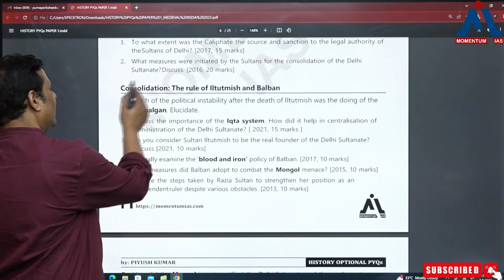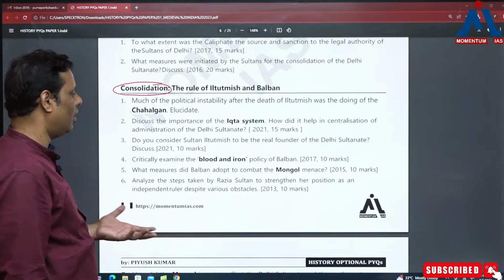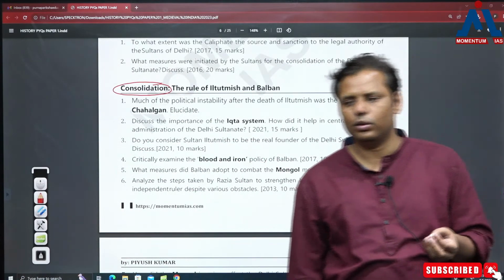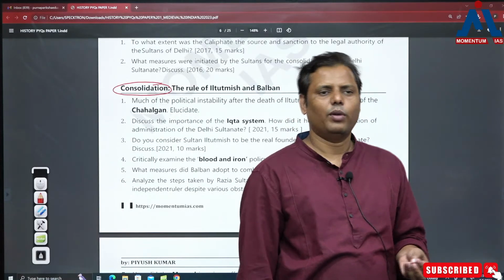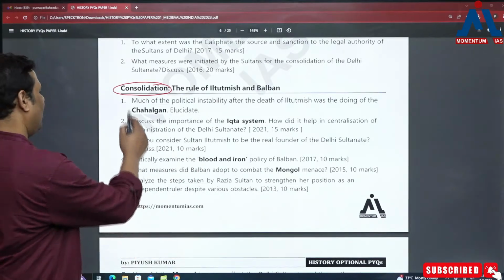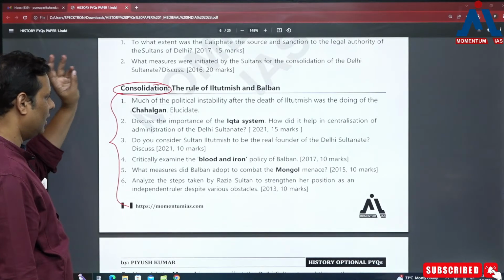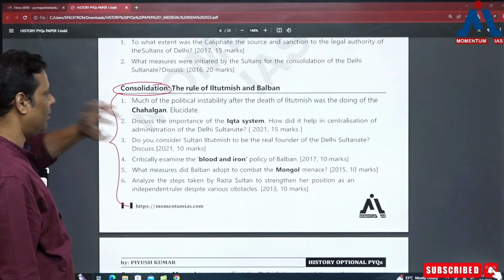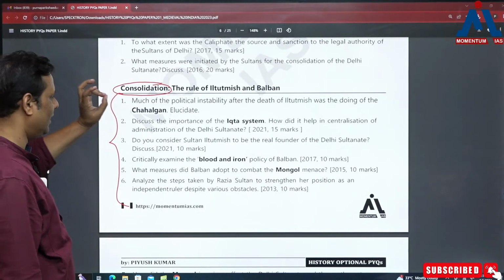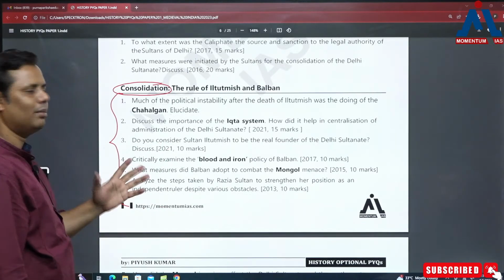Then it comes to the most important word, that's consolidation. So when it comes to consolidation, you all know that there were two persons majorly contributed here, and these two persons were Iltutmish and Balban. वही सेम रिपीटेड कहानी आती है जो बार बार पूछी जाती है. आप आइडेंटिफाई कर लीजिए, यहाँ पे कुछ भी नया नहीं मिलेगा आपको, ठीक है. The same thing, I mean to say Iltutmish, then Balban, then contribution of Iltutmish, ठीक है, in consolidation, the blood and iron policy of this person Balban, and the Mongol policy, right?